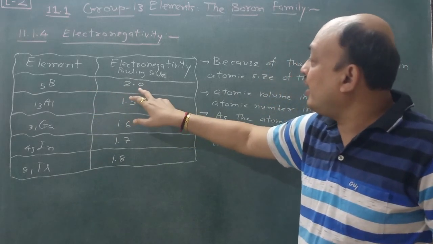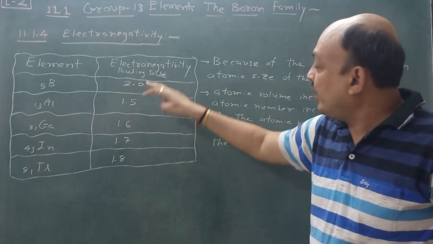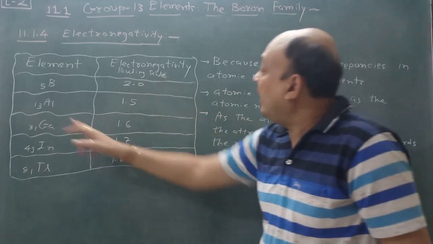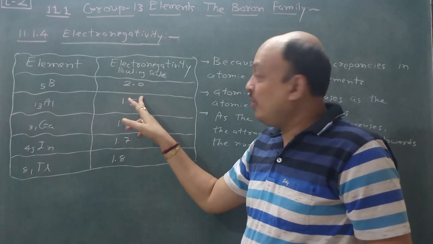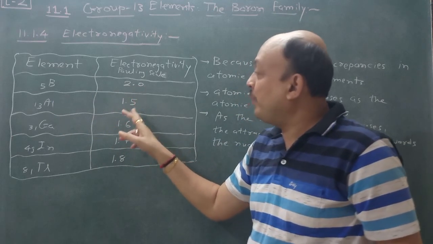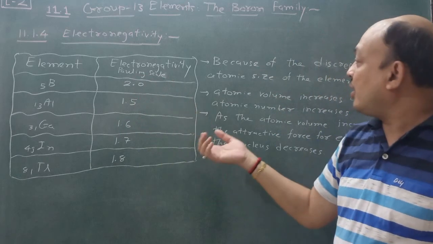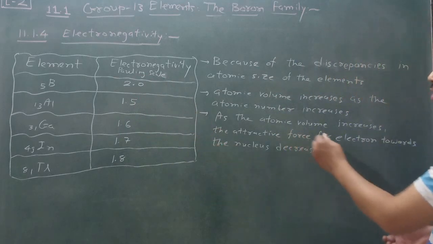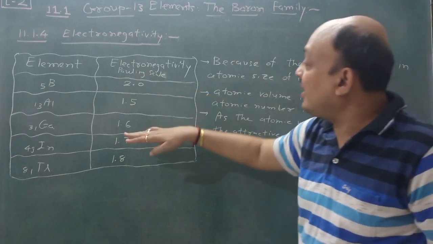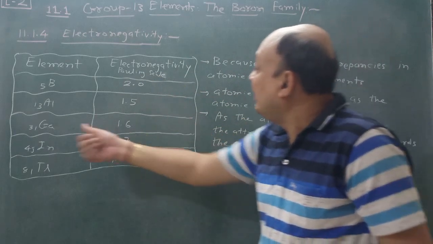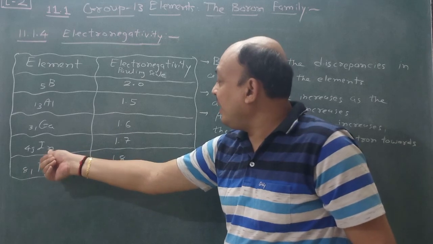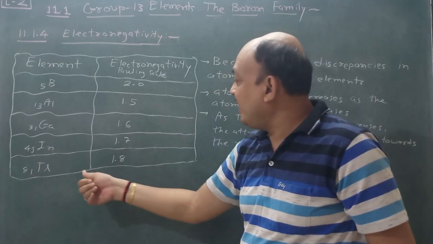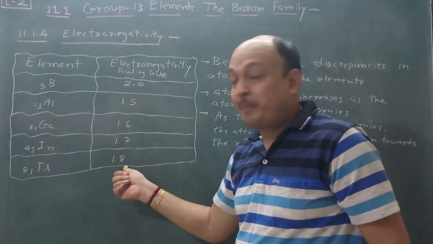So the electronegativity of boron is 2.0, which is very high, but aluminium is 1.5, so it decreases from 2.0 to 1.5 because of atomic volume. Electronegativity decreases. And then once again gallium is 1.6, it is increased, indium is 1.7, it is increased, and thallium is 1.8, increased.